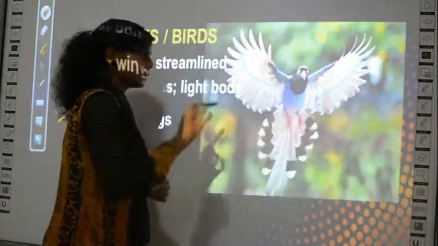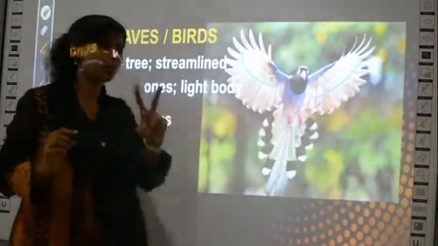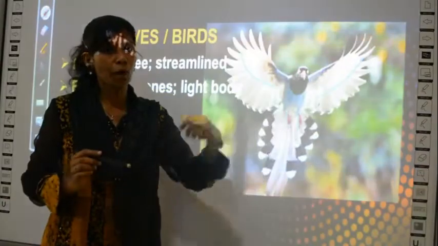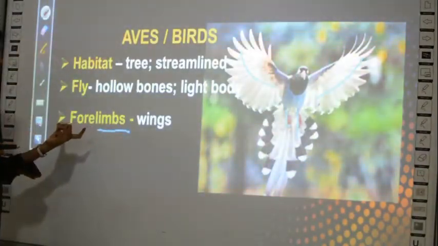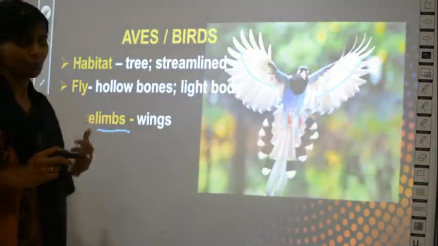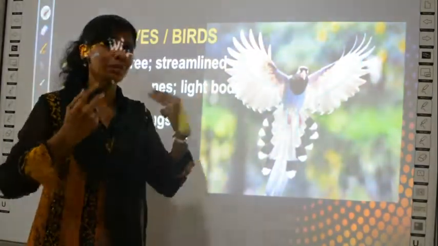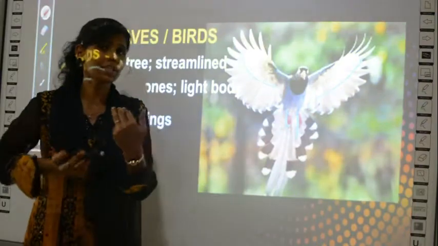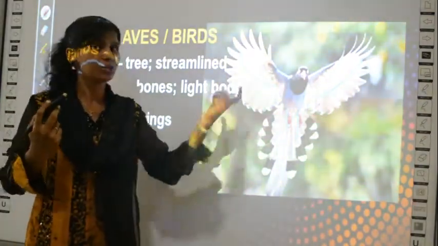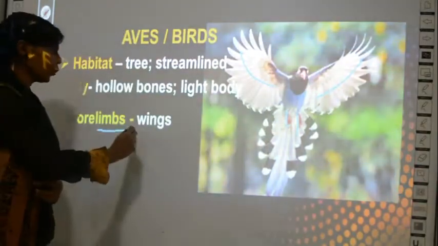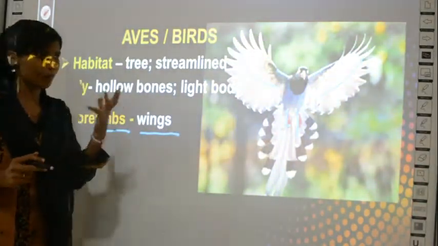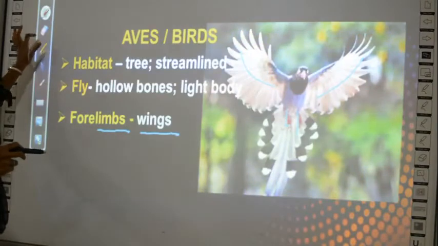So these are also limbs. So the legs are two limbs, and two of the limbs are modified into wings. So that's why it is called forelimb modified to wings. What is forelimb? Fore means front, okay. Hind limb means it is at the back. So the two forelimbs for the birds are modified into wings. Okay, this is one more peculiar character for birds.